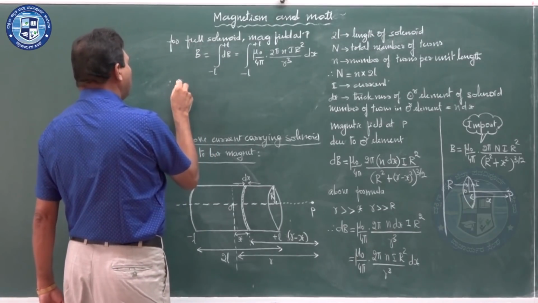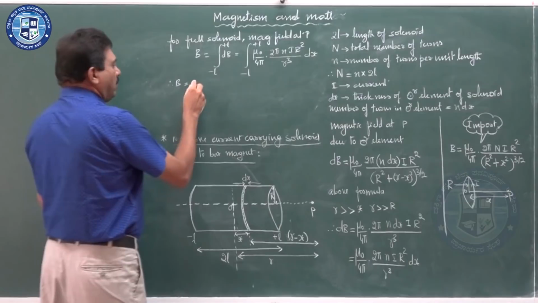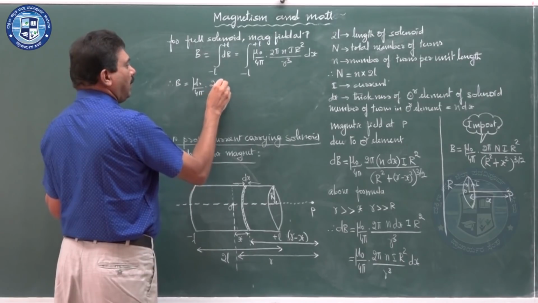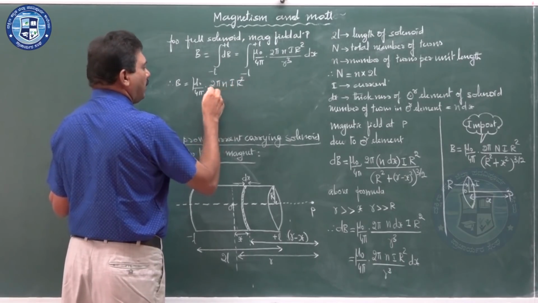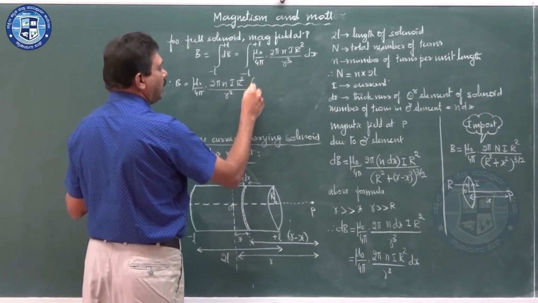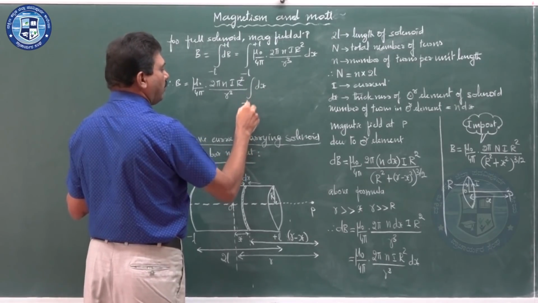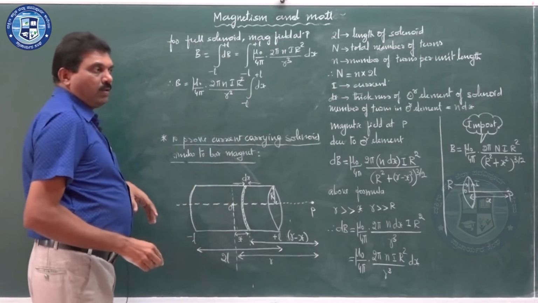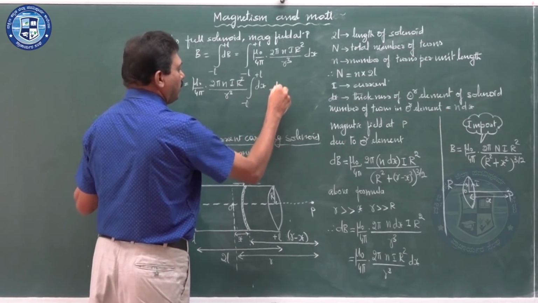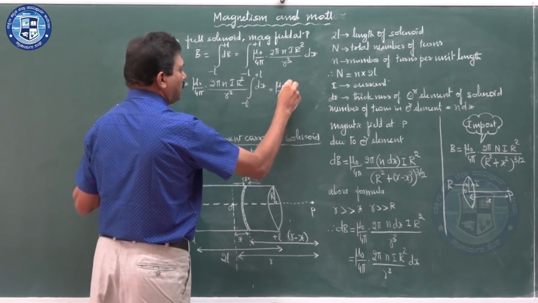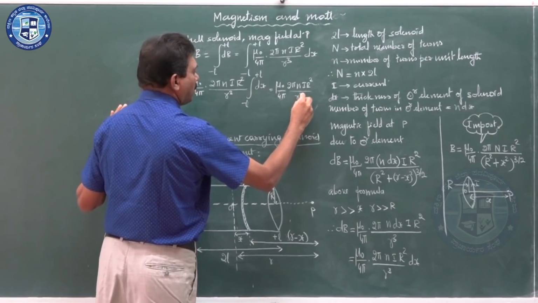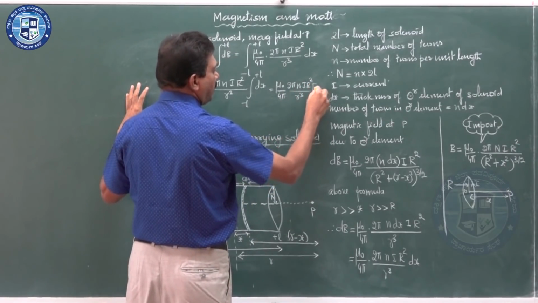So, B is equal to mu naught by 4 pi, taken outside, 2 pi n I r square divided by r cube, everything taken outside because they all remain constant, times the integration of dx from minus L to plus L. The integration of dx is x.